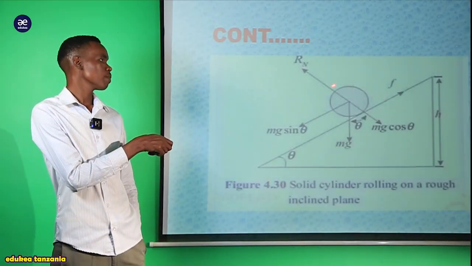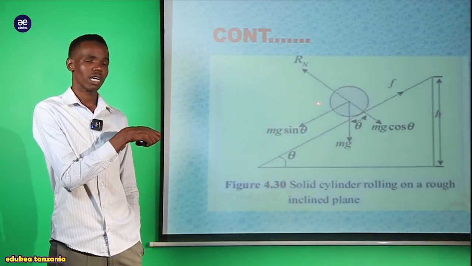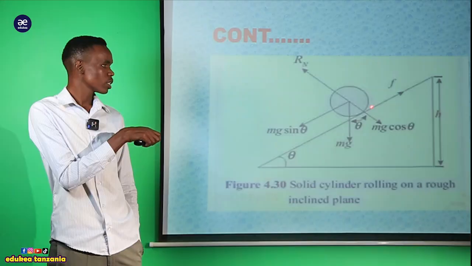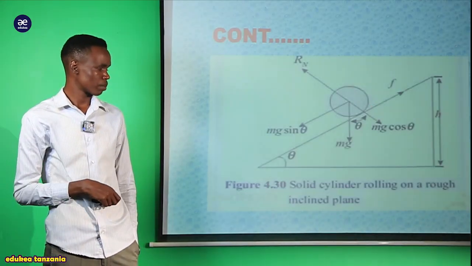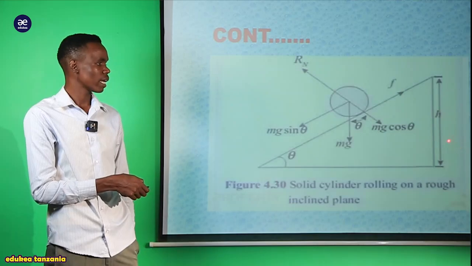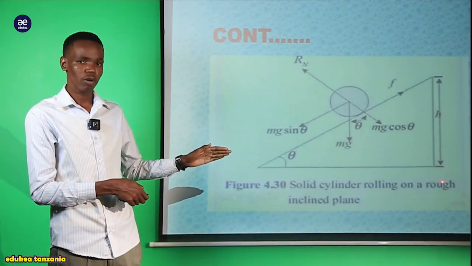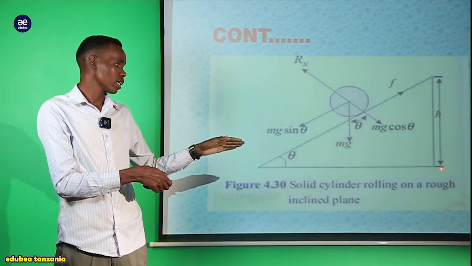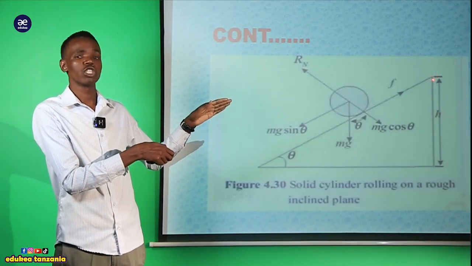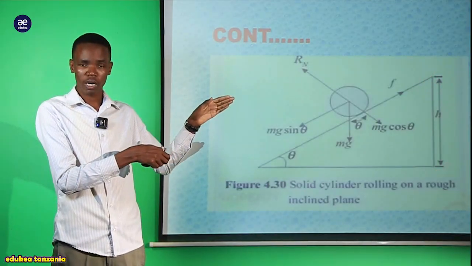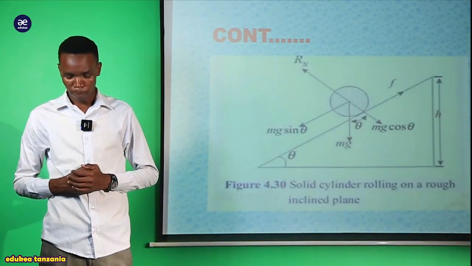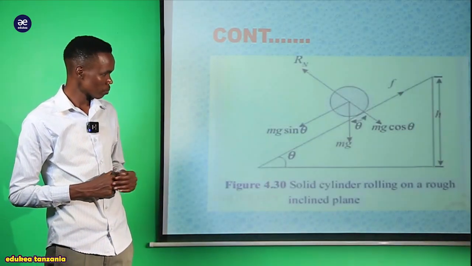But on the inclined plane, we have this solid cylinder, and this solid cylinder is trying to roll on this inclined plane. But this inclined plane has a height. That height is measured from this horizontal axis up to the top of the inclined plane. Kwa height yake tumeshapewa imebidi represented by the symbol h.